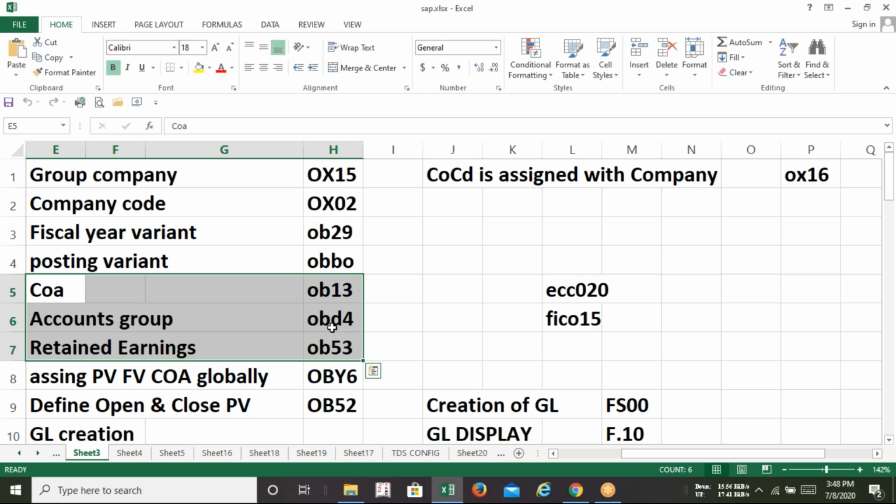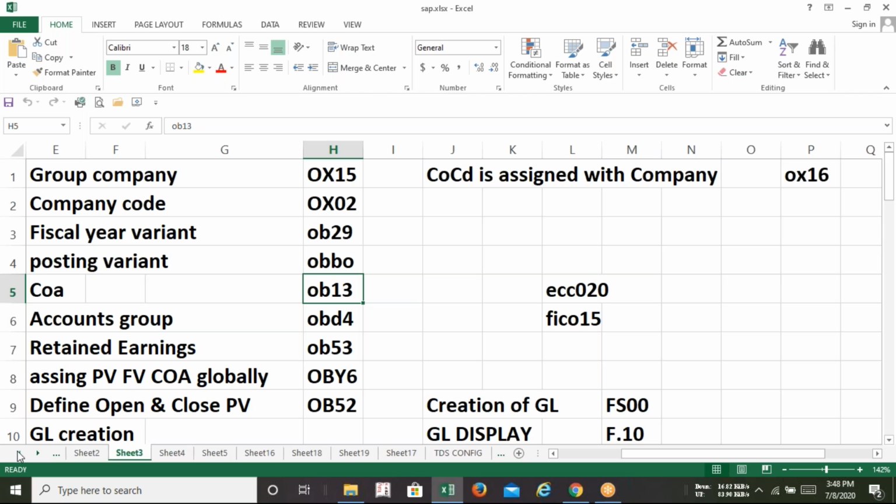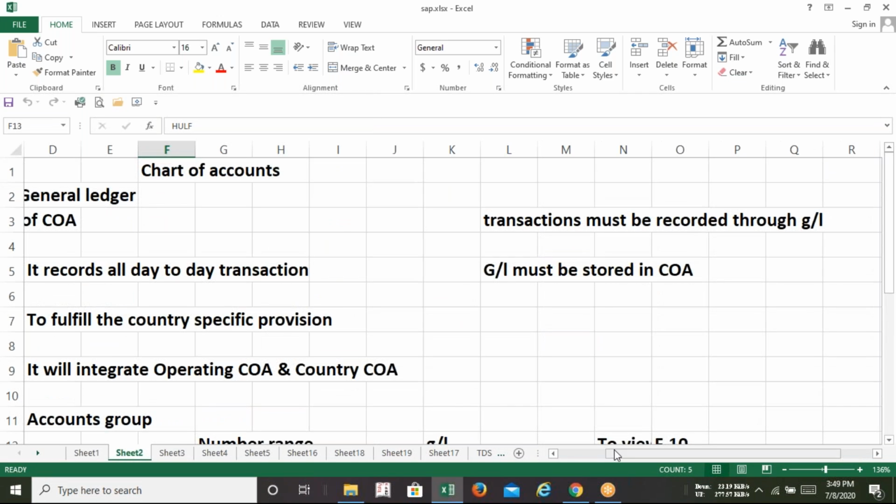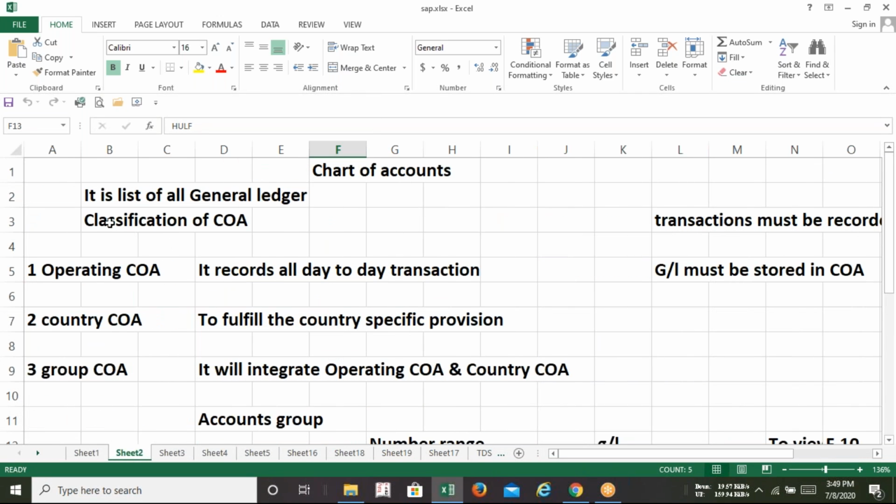Sir, when you discuss chart of accounts in the Excel sheet, can you briefly explain so we can write the notes and easily know the definition part? Yeah, definitely. I will give you some notes, but let me finish with the concept first. Actually, we are not understanding the definition part, ma'am.